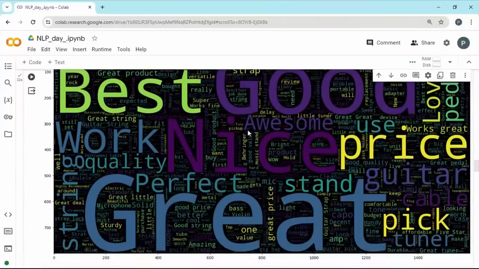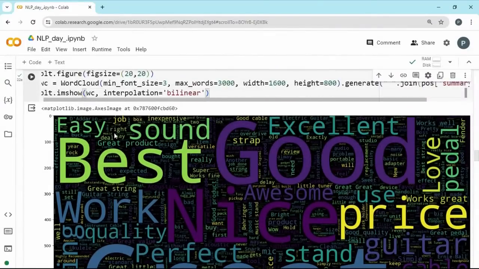And this is the positives. You can see cheap, amazing, quick, smooth, wonderful, great, perfect, price, nice, awesome, best, good, excellent, easy, sound, inexpensive. You can see all the words you use to express that it's a great product, well built.